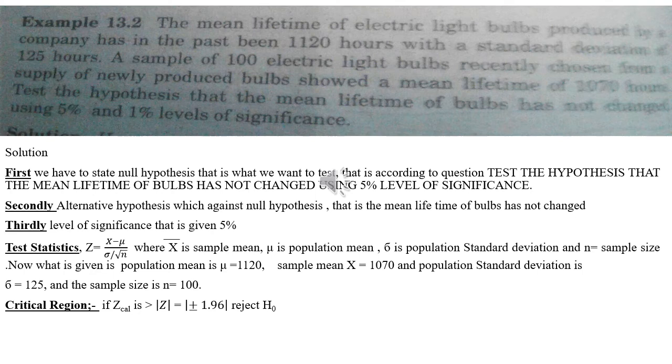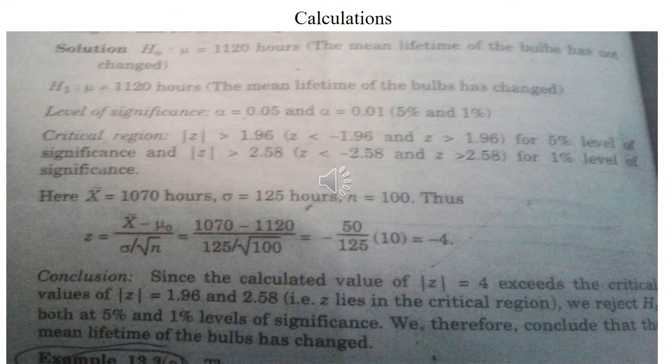Sample mean x bar is 1070, population standard deviation sigma is equal to 125, and sample size is 100. Critical region: if z calculated is greater than z tabulated value, and the tabulated value according to slide number 3 at alpha 0.05 is plus minus 1.96, we will reject our H naught.